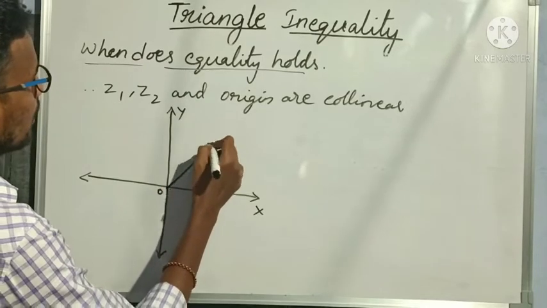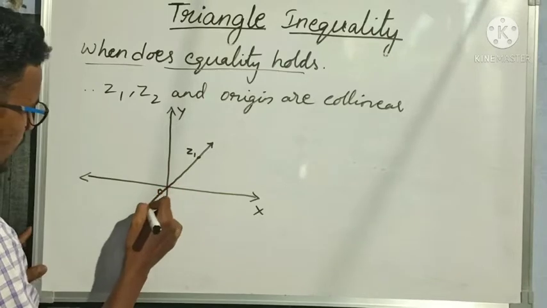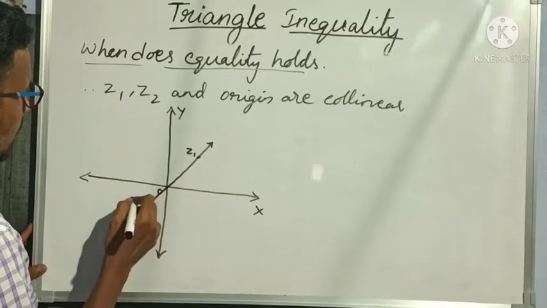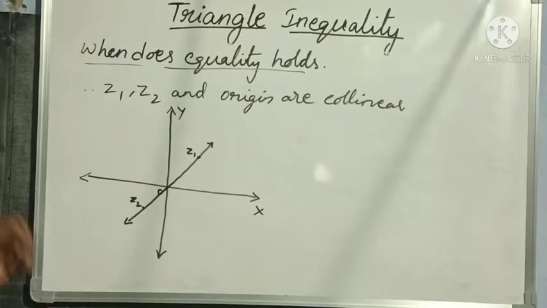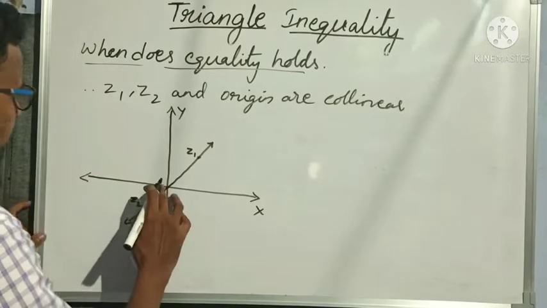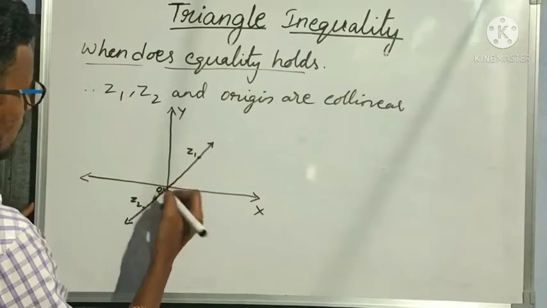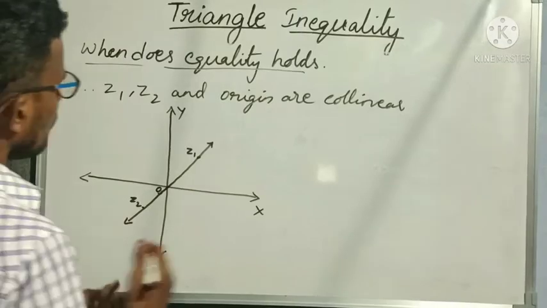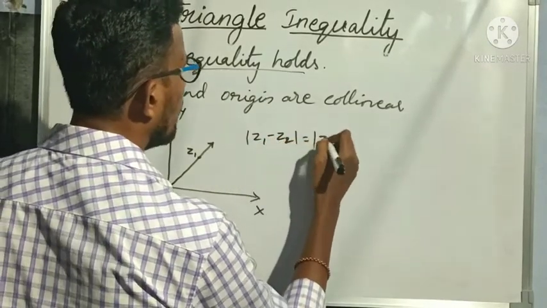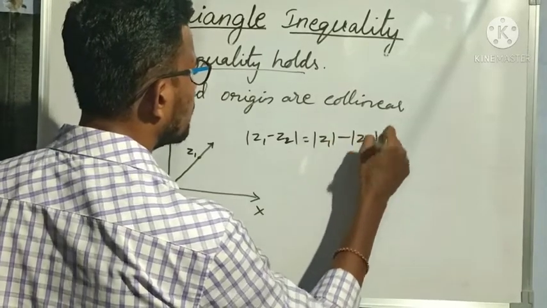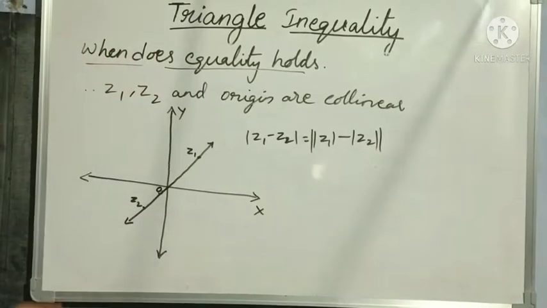When my complex number Z1 is in this direction, and on the same line my complex number Z2 is in this direction, then modulus of Z1 minus Z2 is equal to modulus of Z1 minus modulus of Z2.